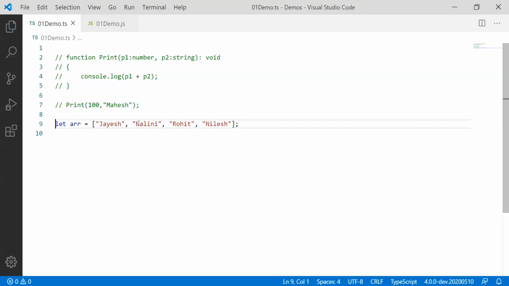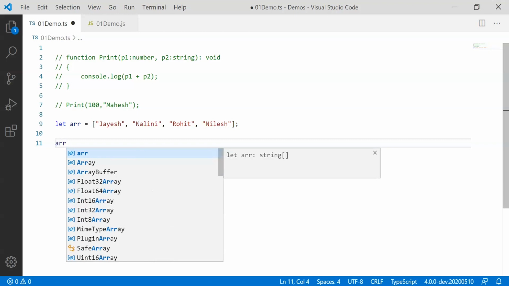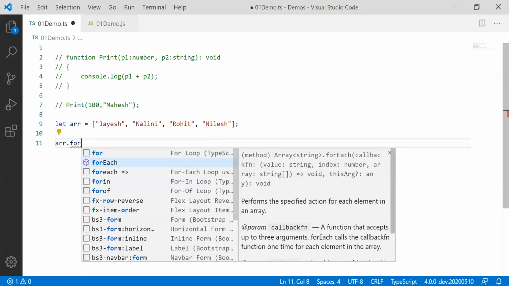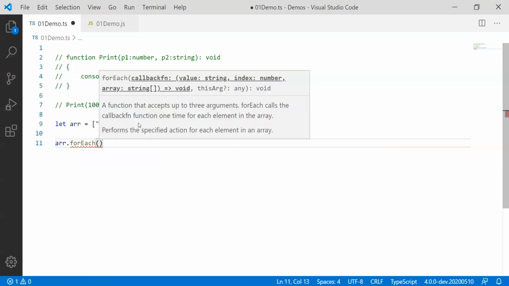After we have this array created, let's say we need to use a typical array method in JavaScript, which is going to be a simple iteration. For that purpose I will use the array's forEach method, and the forEach method expects a callback function. We have already discussed callback functions in the web programming learning series.